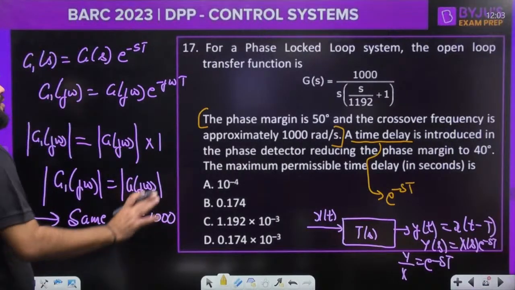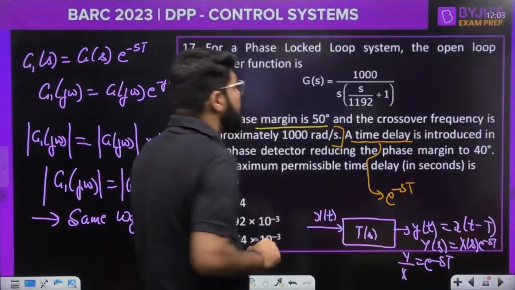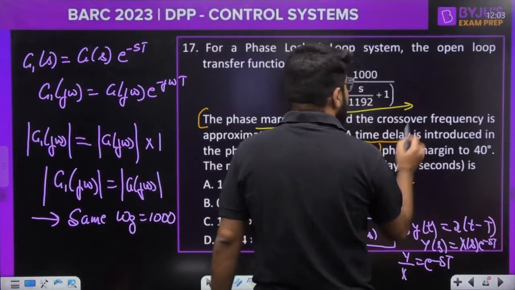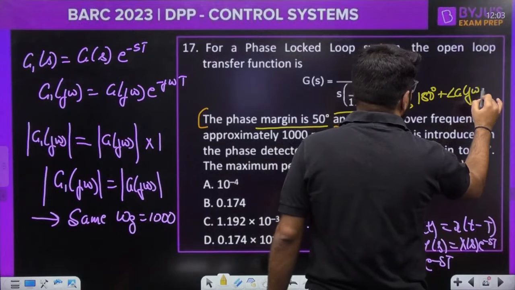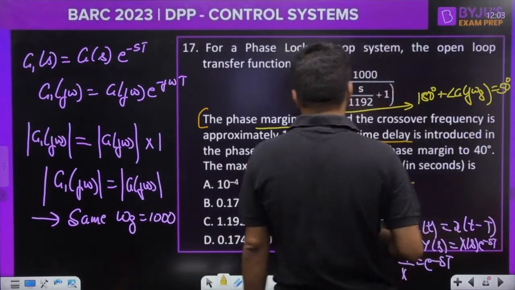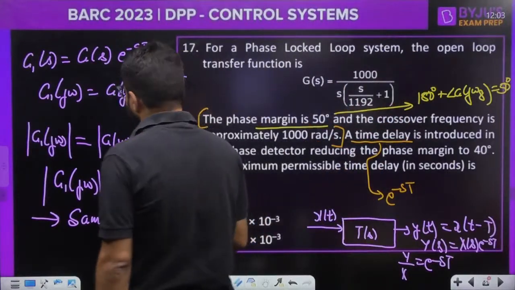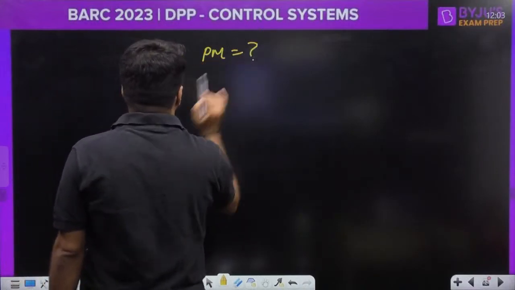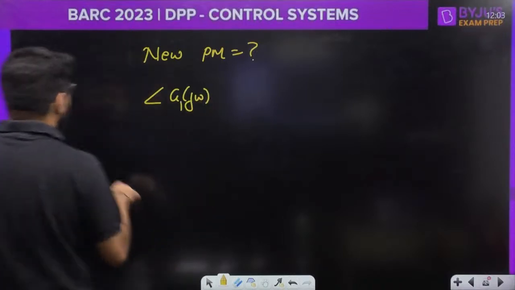Okay, but what is going to be the phase? Now if I find the original phase, the original phase margin is 50 degree. Original phase margin, that means the formula is 180 degree plus angle G(j omega g), the angle of the original G(j omega), this is 50. 180 plus angle G(j omega) is 50, right? Now, what is the new phase margin? For that, first I will find the angle not of G(j omega), but the angle of G1(j omega).